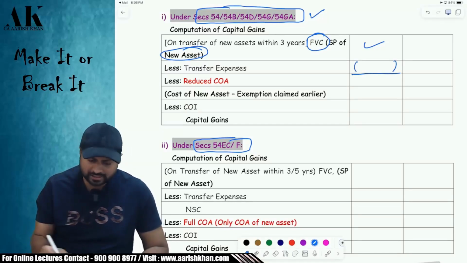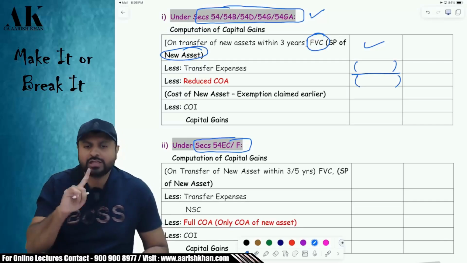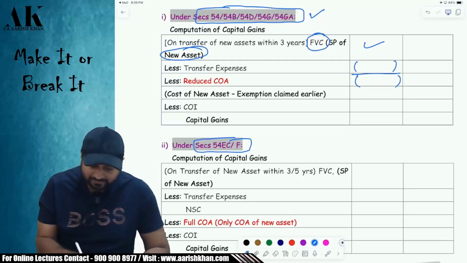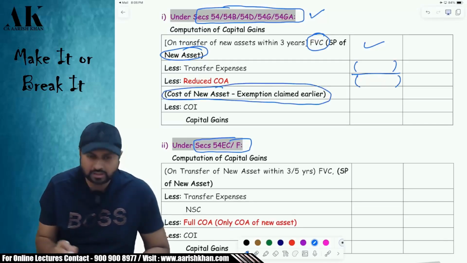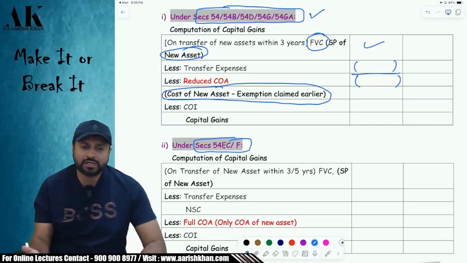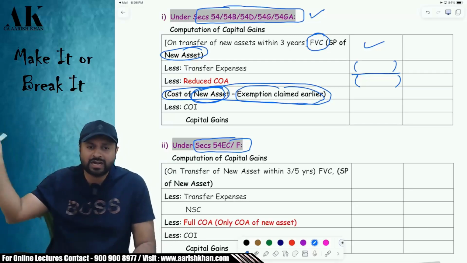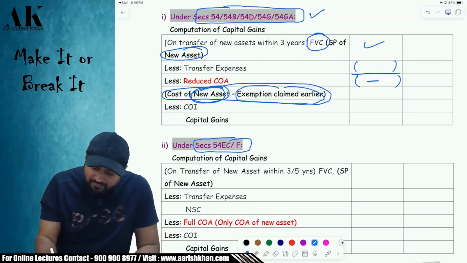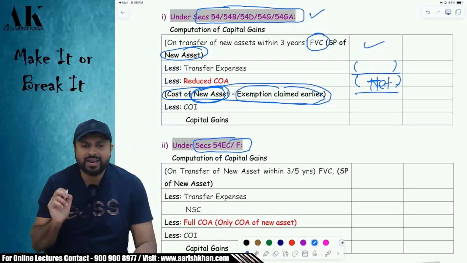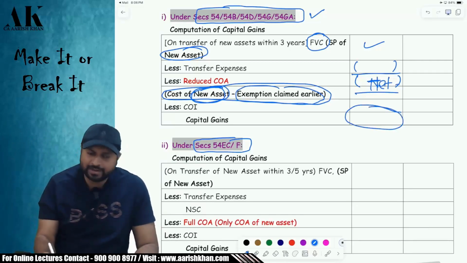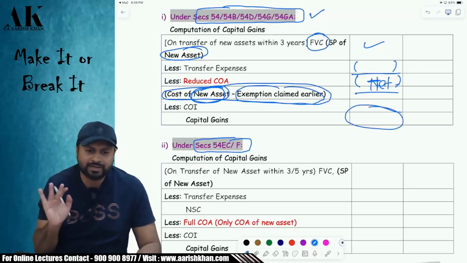Then you will get your net consideration. And from here, you will not reduce the cost of acquisition of the new asset. In fact, you will reduce the net cost of acquisition. How will you determine the net cost of acquisition? The cost of new asset minus whatever exemption was earlier allowed. That much you will reduce from here and you will show the net amount over here. I hope it is clear to all of you. Then the balance amount will be your long-term or short-term capital gain as the case may be.